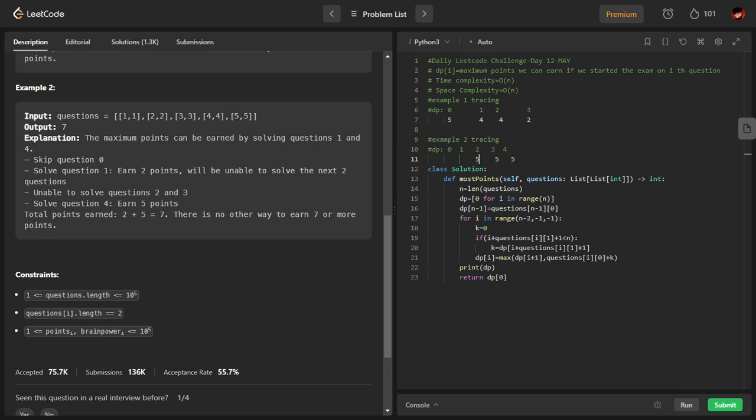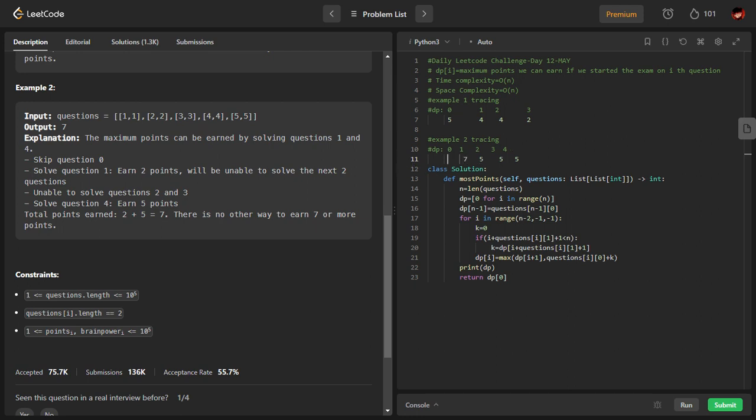Now come to this index 1. If I solve this question, I will get 2 points and I cannot solve the next two questions. So 2 plus the best of this question. 2 plus 7. So which is greater, 7 or 5? Definitely 7. So I will type here 7.